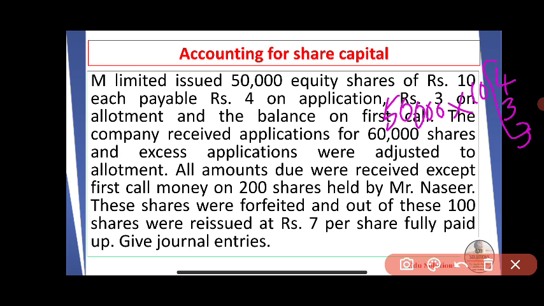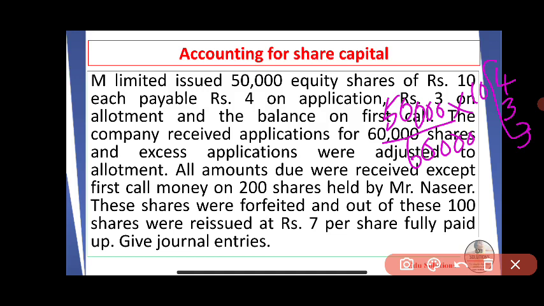Okay. The company received applications for 60,000 shares. The company has only 50,000 shares but received applications for 60,000 shares, and excess applications were adjusted to allotment. That is excess application money. Here the company has excess applications of 10,000.